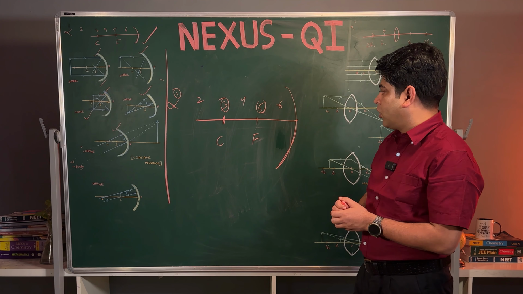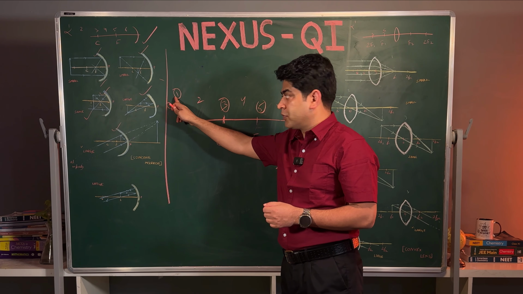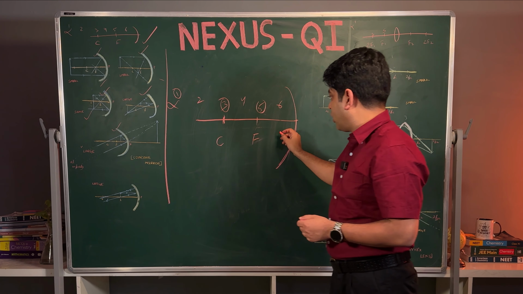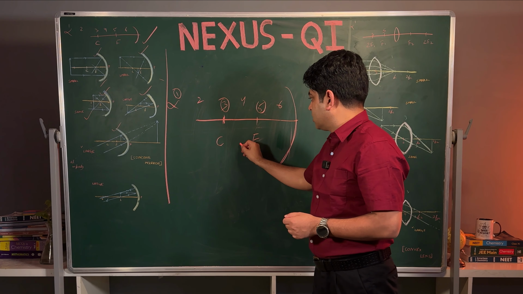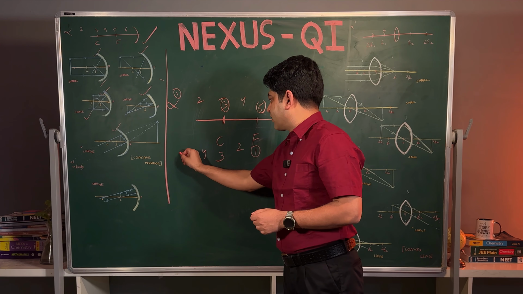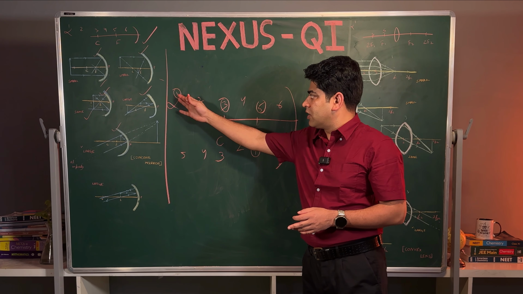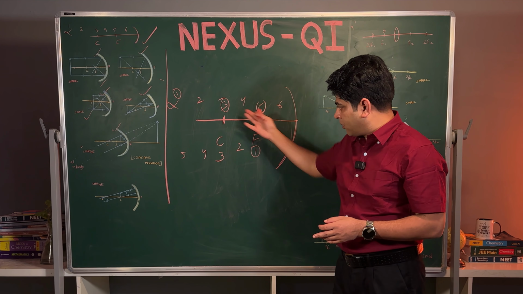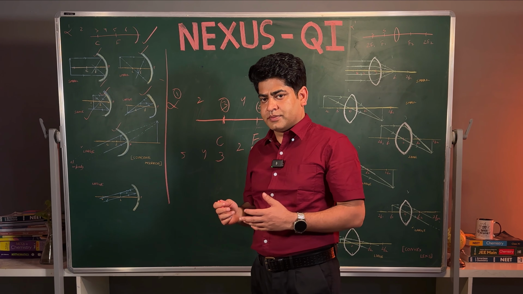Now where will the image form? Suppose the light is coming from infinity, so definitely it will form at the focus. So here just give the numbers 1, 2, 3, 4 and 5. You just have to use this trick. Whatever position the object comes at, the image will form like this only. So you can use this trick for your exams.